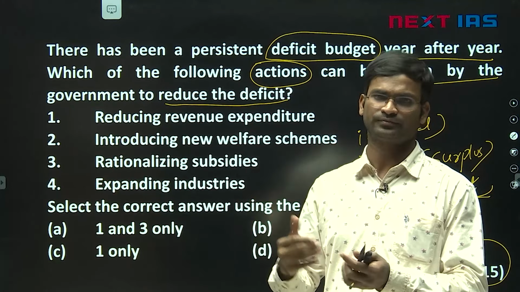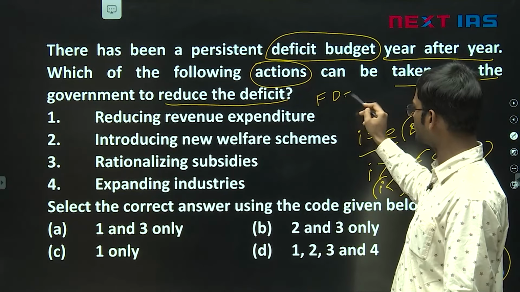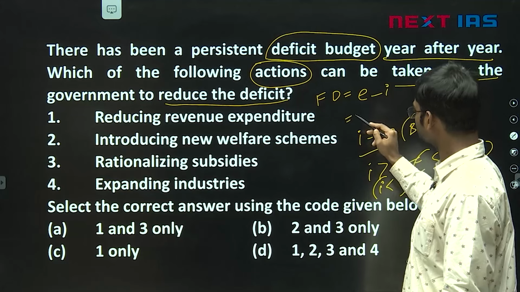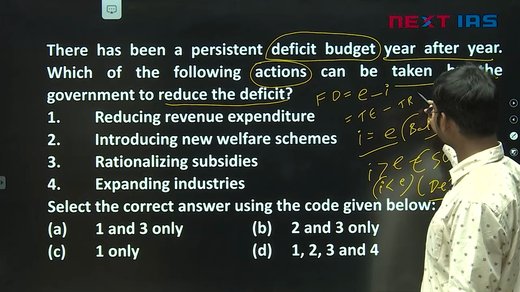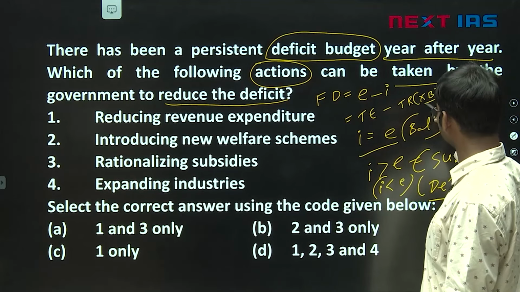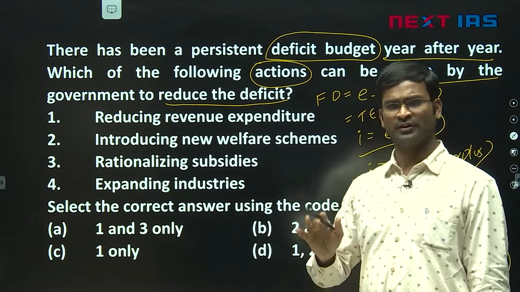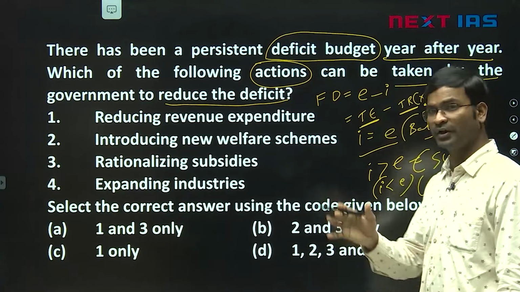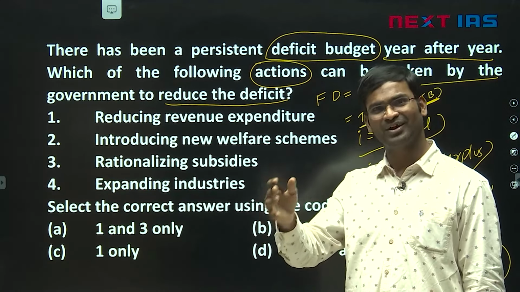Now, always remember, fiscal deficit is equal to expenditure minus income, or you may say total expenditure minus total receipts excluding borrowings. In other words, you may write total expenditure minus revenue receipts plus non-debt capital receipts.